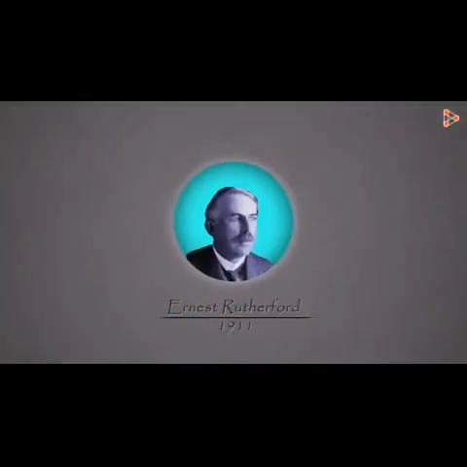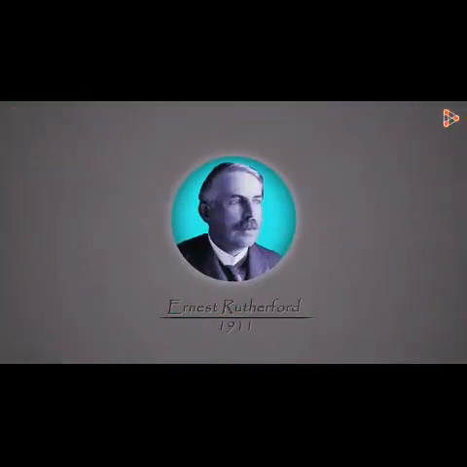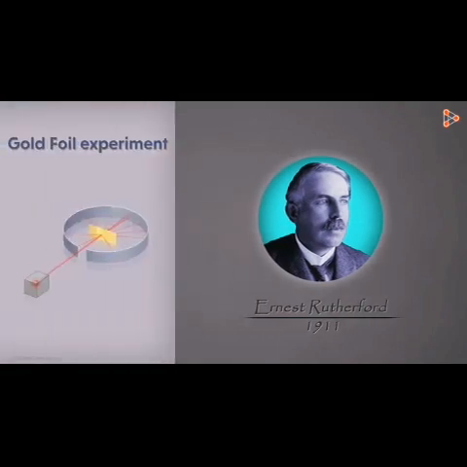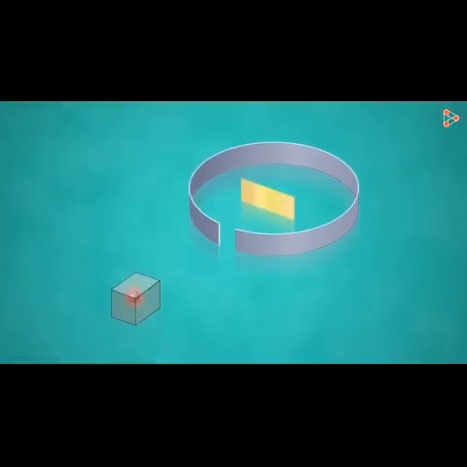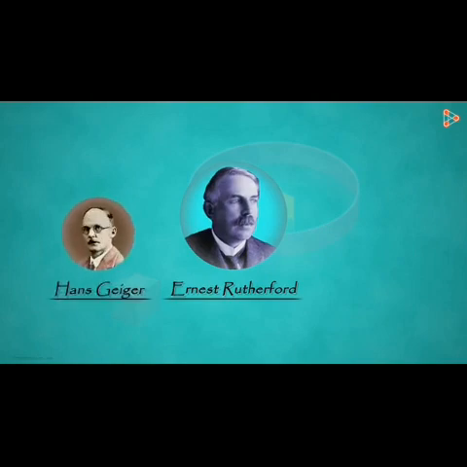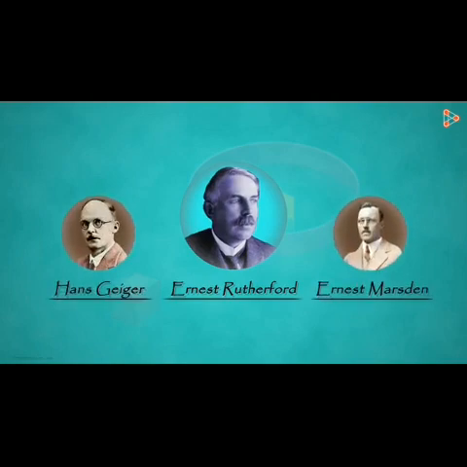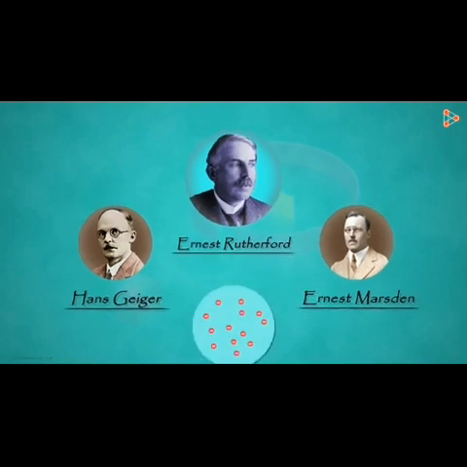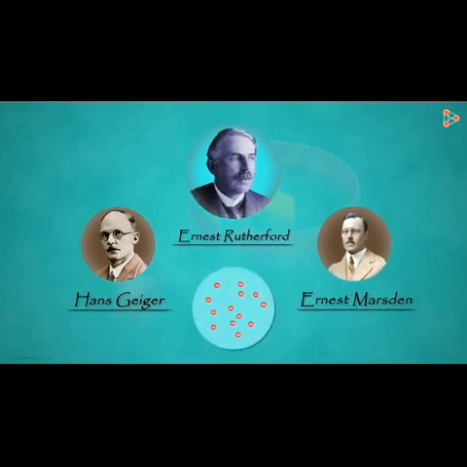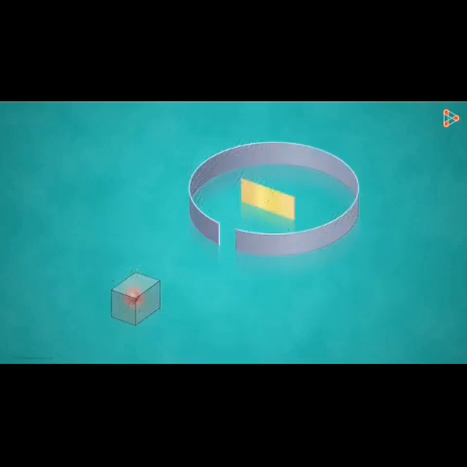Around the year 1911, a British physicist, Ernest Rutherford, carried out the famous gold foil experiment. He did this to understand the structure of an atom. The experiment was carried out by Rutherford along with Hans Geiger and Ernest Marsden. The experiment he performed was a breakthrough in the field of chemistry, which helped him understand the structure of an atom in a more accurate manner. This is how the setup of his experiment looked like.